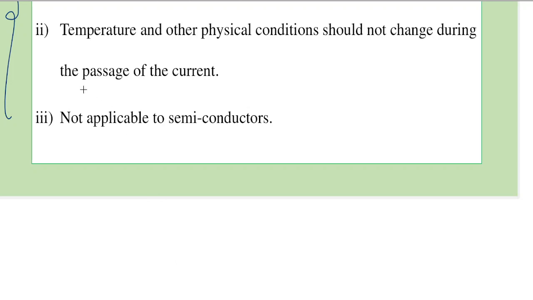The second point is very important. It says that temperature and other physical conditions should not change during the passage of the current. This is because if we recall the statement of Ohm's law, it was stated there that with temperature and other physical conditions remaining constant, that's how we state Ohm's law. But if those conditions itself change, then Ohm's law will not be valid.